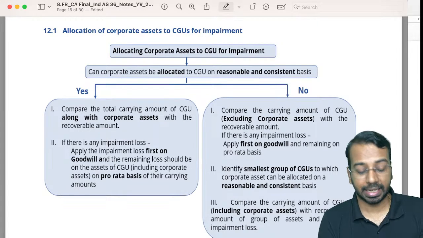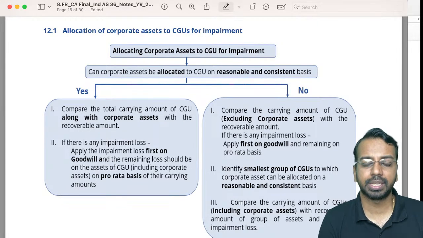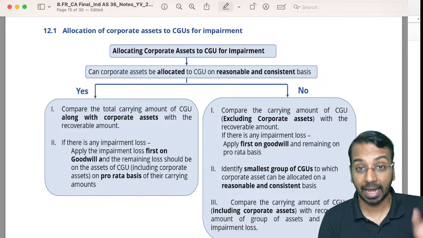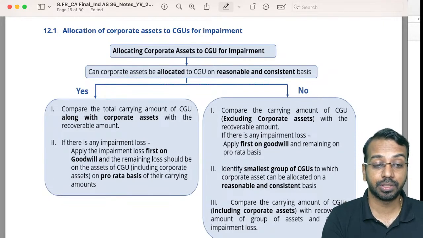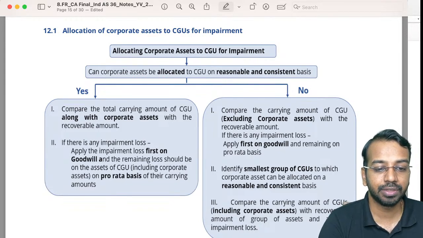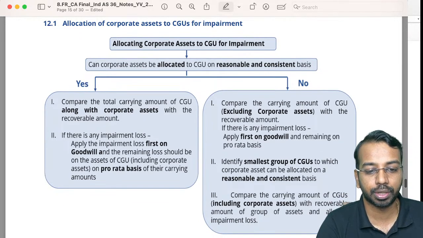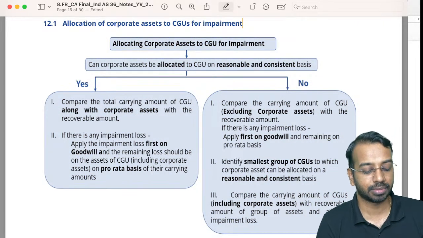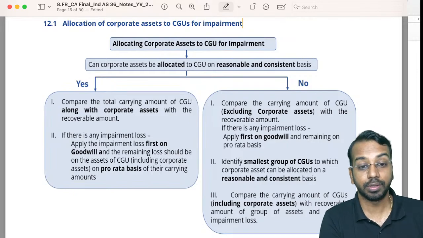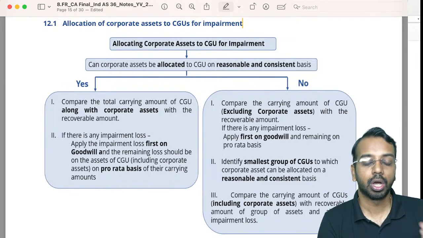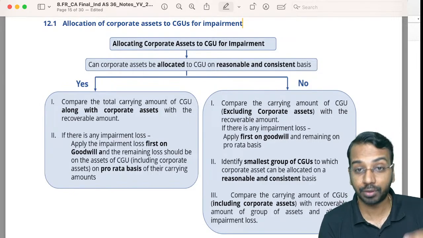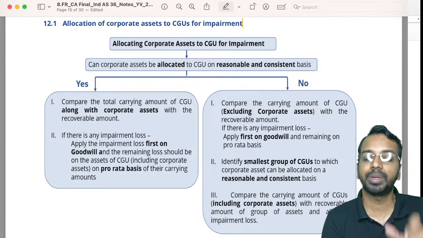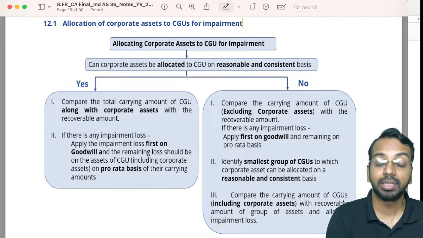Now, when you talk about corporate assets, where we have corporate offices or head offices, or some other assets which have to be allocated to the respective CGU, then you have to see: can we allocate it to the CGU on a reasonable and consistent basis? Meaning, do we have some basis? Sometimes it is the number of employees working for specific CGUs, or sometimes the number of hours dedicated. Some aspect we can decide, or some basis we can decide, to allocate the corporate asset.